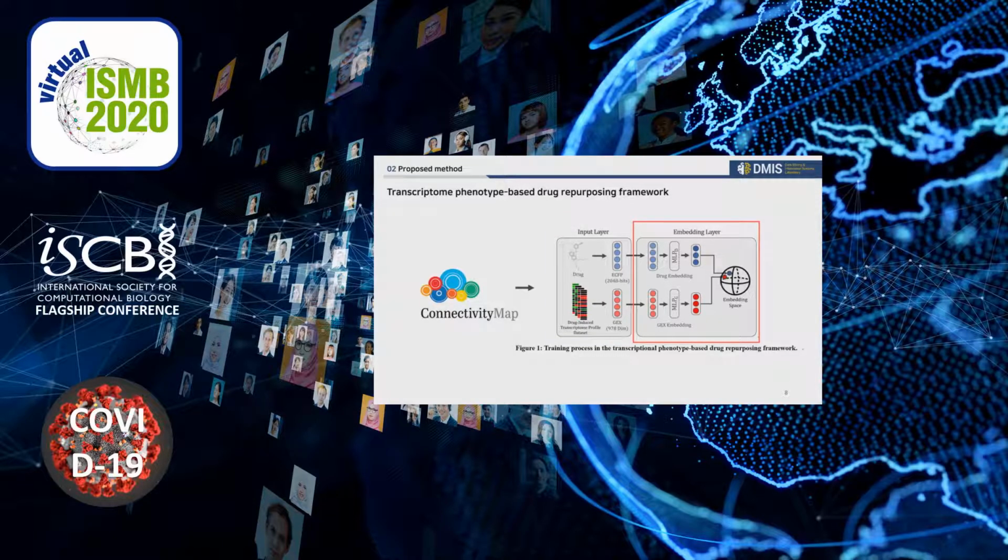The embedding layer consists of multilayer perceptrons with the drug vector and gene expression vector as input features. Each output vector is mapped into the same embedding space.